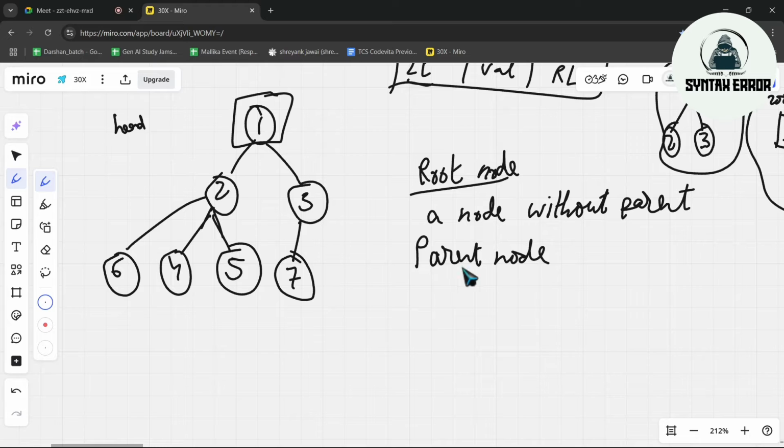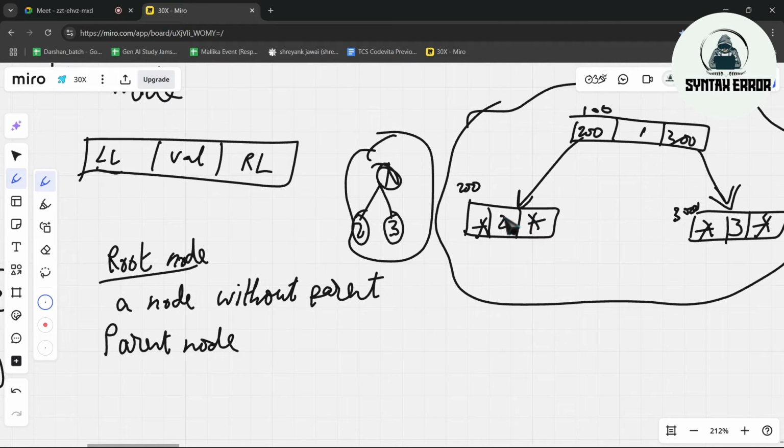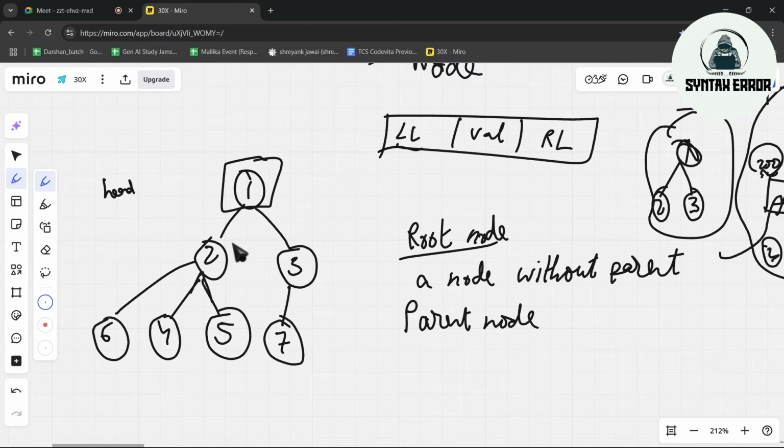Next, we will see the parent node. For 2, which is the parent node? The node which holds the memory location of 2. No matter where 2 is connected, it doesn't matter. The memory location is referenced by some node, and that node is called the parent node. In simple words, if 2 is connected to node 1, then 1 is the parent node. For 6, 2 is the parent node. For 4, 2 is the parent node.